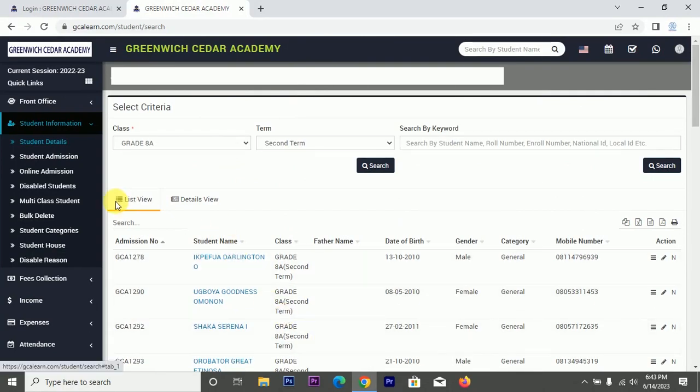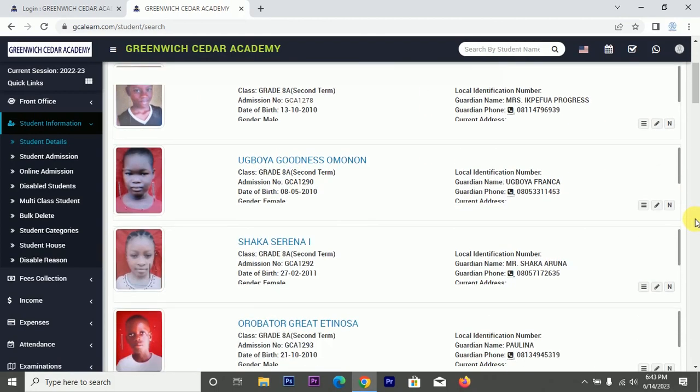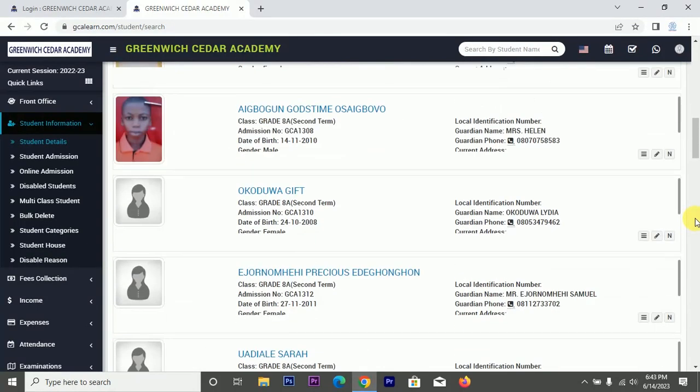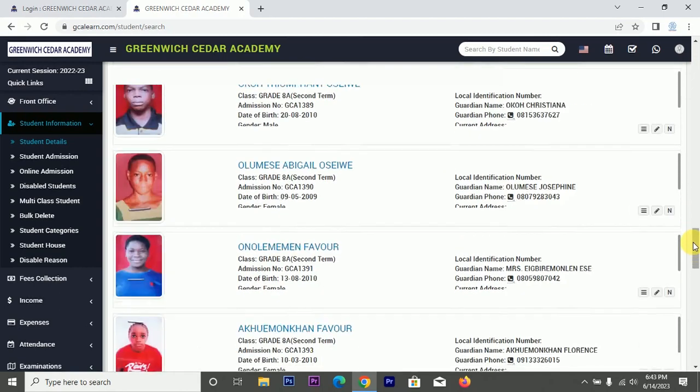Okay, this is the list view. Let's check this other one. So good. So here you can see everything properly. You can see their photos, their pictures as well. See it? Everything is well organized. This is for a particular class. You can check for any class.